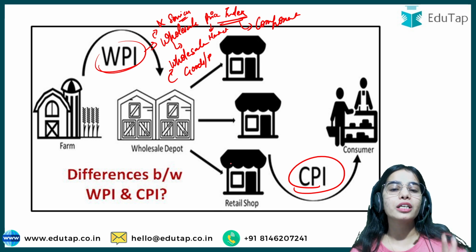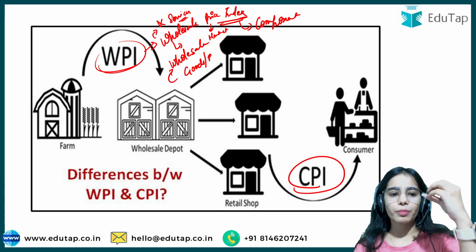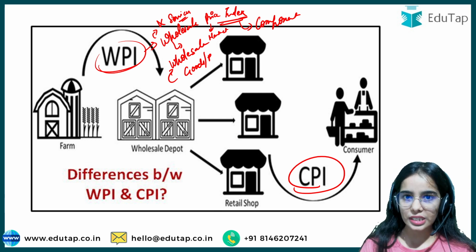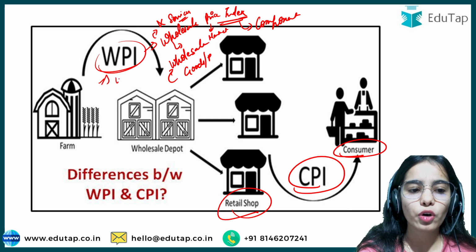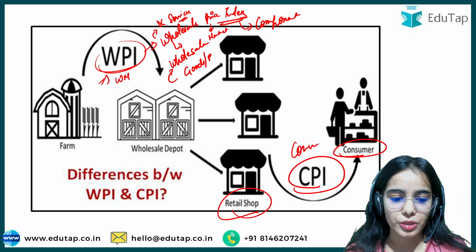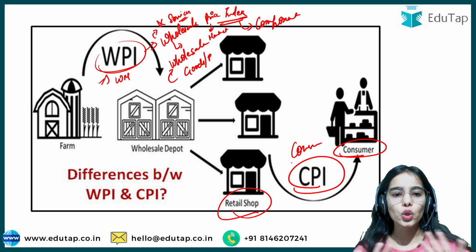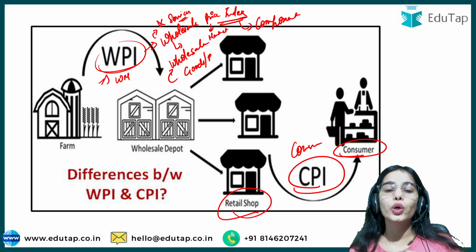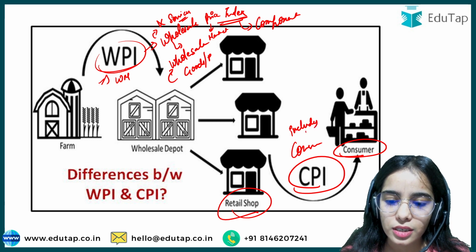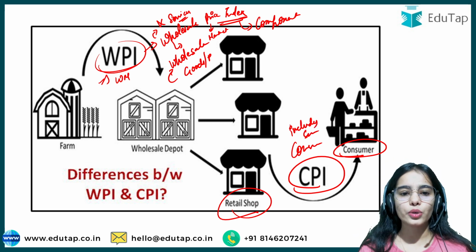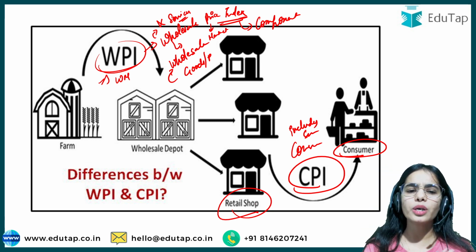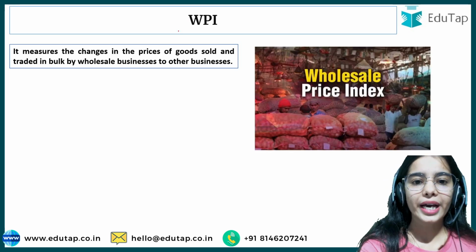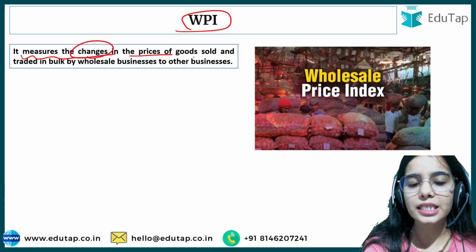And that's a very big difference between the WPI and CPI. First of all, WPI is for the wholesale market. CPI is for the retail market, for the consumers. Now, the WPI does not include services, while the CPI includes services. So that's the basic difference that you also need to know and understand. So I hope now you will clearly know what the WPI is, what the CPI is, and you will know the basic difference between the two. So WPI, see this, it measures the changes in the prices of the goods that are sold.